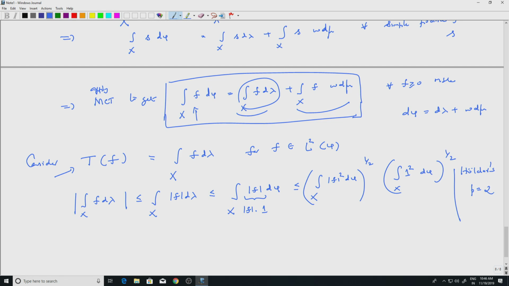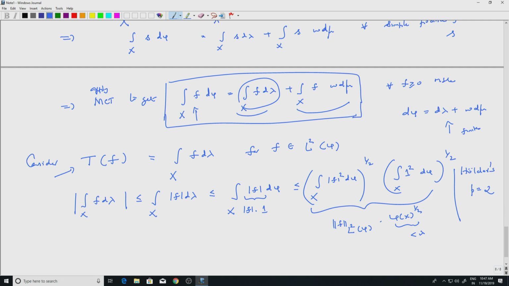Well, so the right hand side, what happens to this? Well, this is the L2 norm of f with respect to the phi measure, times 1 square is 1, so I have the total measure of x to the half, but this is a finite quantity. It's a finite measure because you are adding two finite measures. So this is a finite measure.